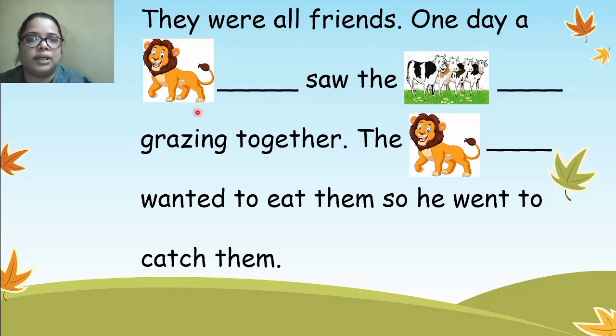One day a dash. What is the picture? Lion. The lion saw the dash. So here you can write down cows. Okay, cows. Saw the cows grazing together. What is the picture again here? Lion. So write down here lion. The lion wanted to eat them, so he went to catch them. So they were all friends. One day a lion saw the cows grazing together. The lion wanted to eat them, so he went to catch them.